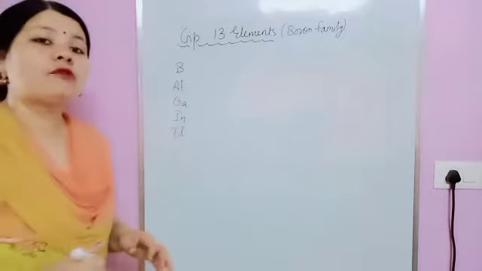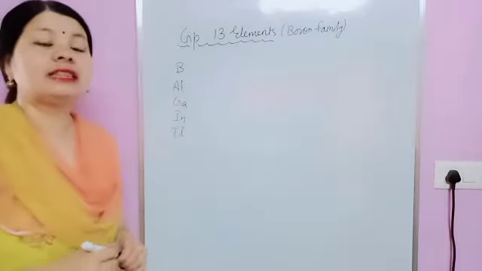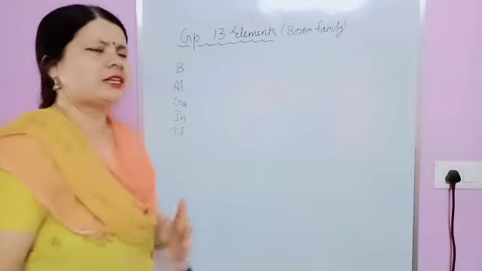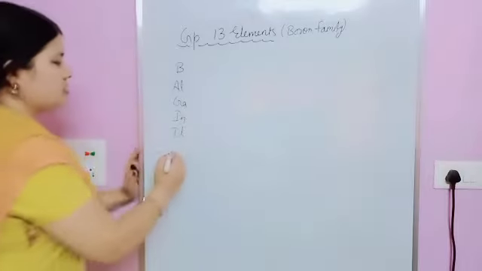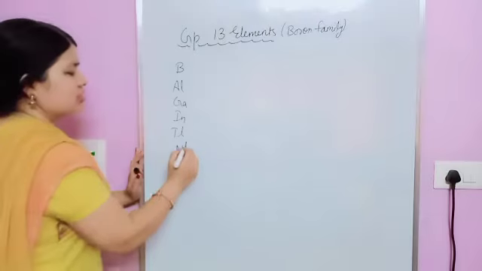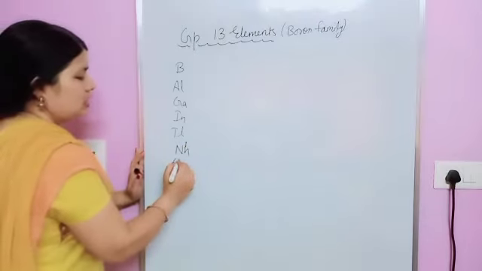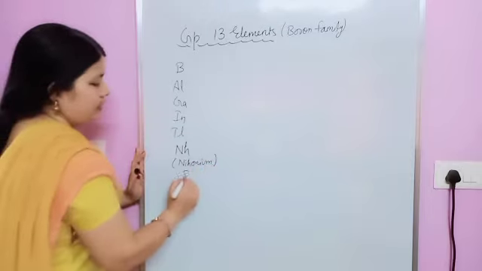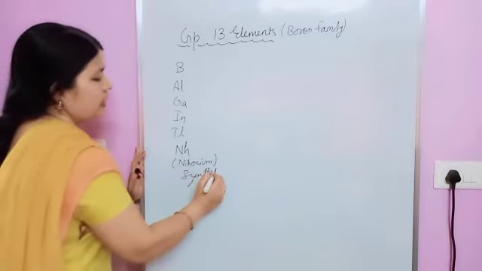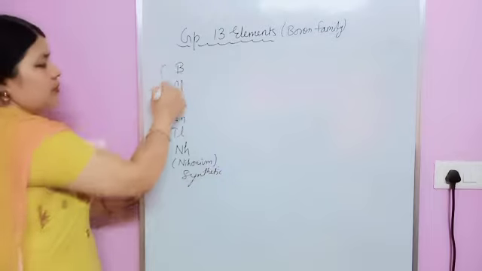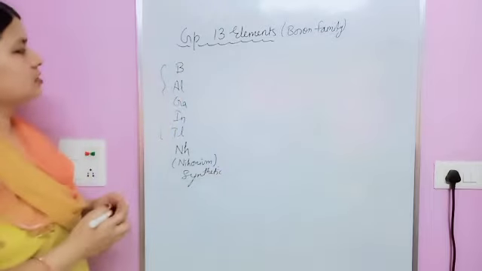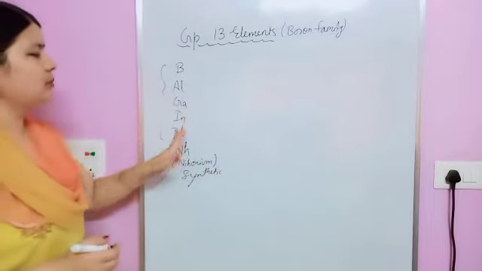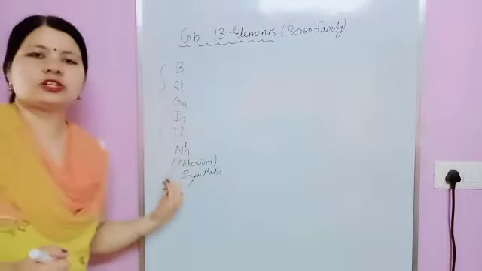Now in this we have one more element, that one is synthetic. It is a recently discovered element. The symbol is Nh. This one is nihonium. It's a synthetic element. So normally these are required: boron, aluminium, gallium, indium and thallium.